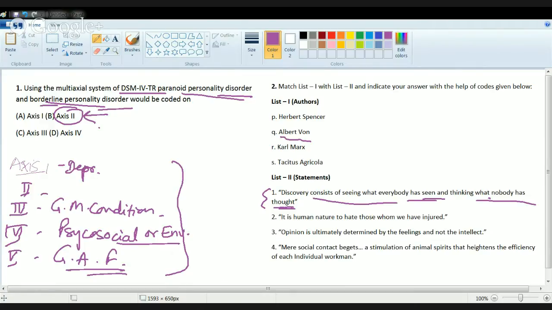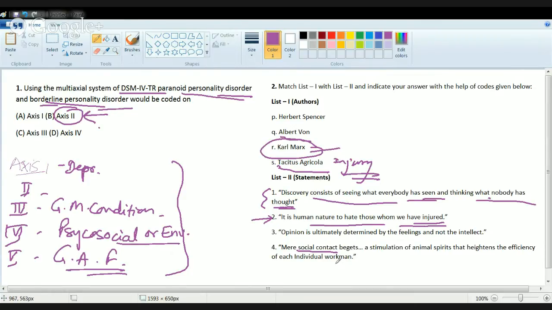The next statement we talk about is Tacitus Agricola. He talked about that it's human nature to hate those whom we have injured. Then you have the one about social contact. Since it's social contact and socialism theory, it is propounded by Karl Marx.